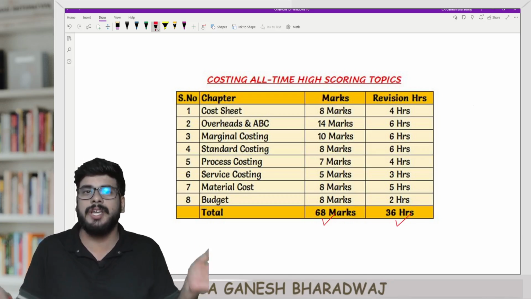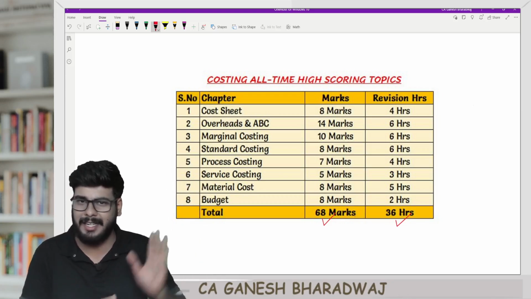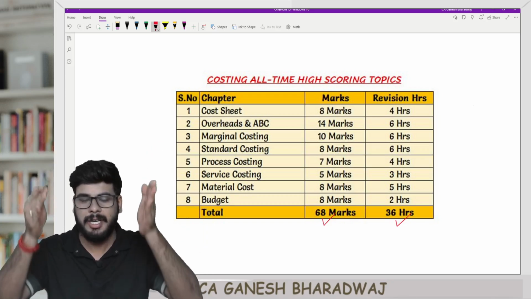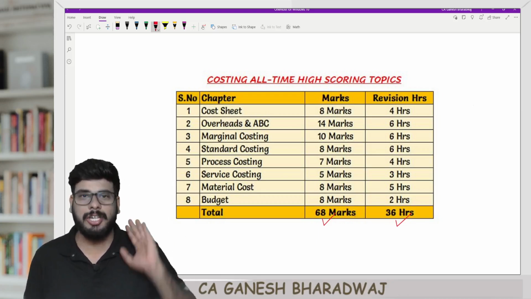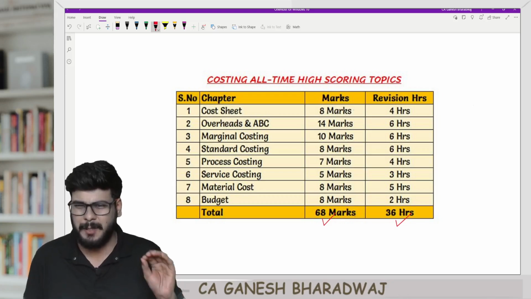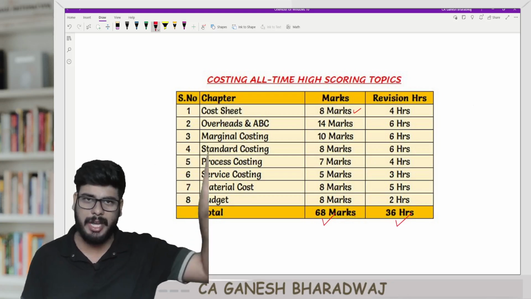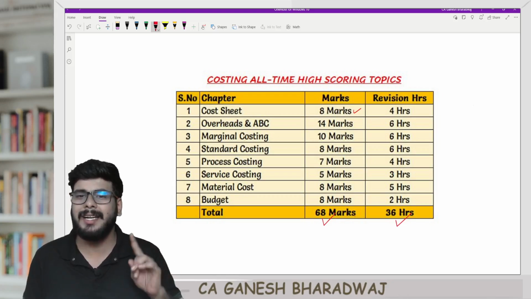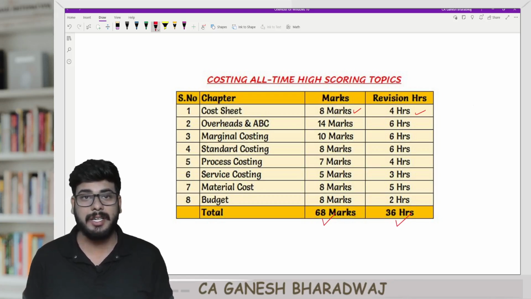This is the reason why I have researched all the past exam trends as well as your MTPs, and I have come up with this order of priority with respect to revision. Basically, in the cost sheet chapter, I am expecting somewhere around 8 marks every attempt on average, including MCQ and descriptive components. And this entire chapter you can revise in a span of just 4 hours. So how can we revise the entire chapter in 4 hours?